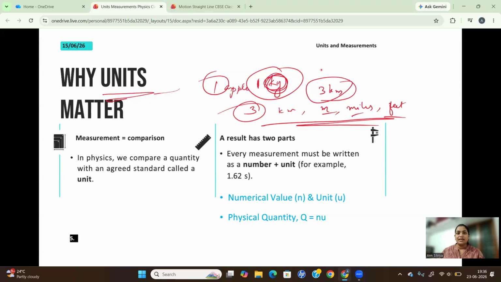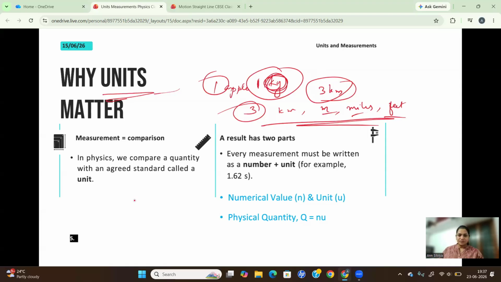Your teachers won't do it, but I'm telling you to get the idea of the importance of units. So just remember from now onwards, if you do any calculations, always write the unit along with it.